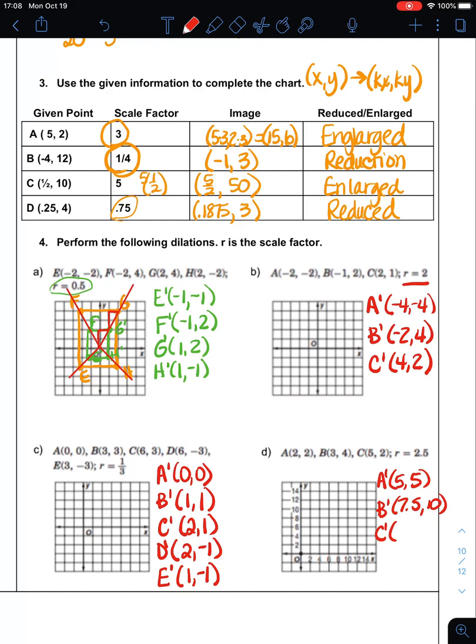They need to be written properly. And then 5 times 2.5 is 12.5. And 2 times 2.5, which was 5. So my new figure is at those 3 points. So it really comes down to that x, y, when you're dilating, the rule is that you multiply the x and you multiply the y by the scale factor. And that's how you can figure out where